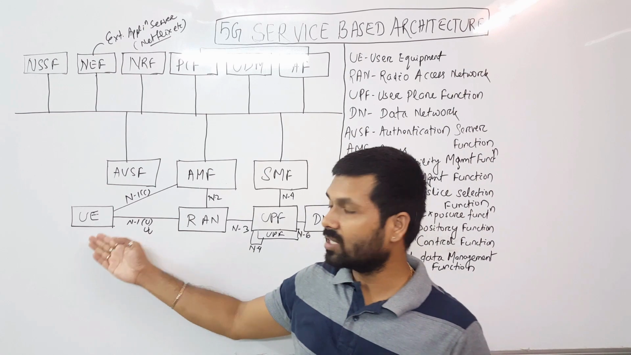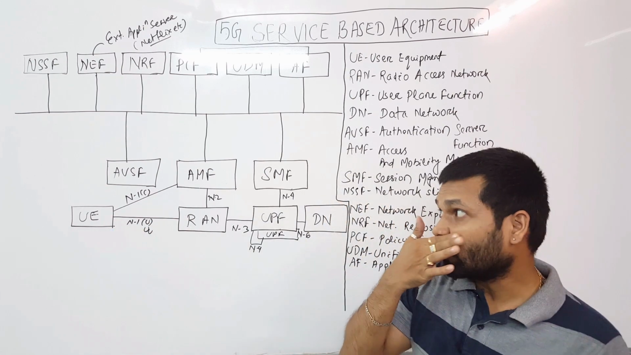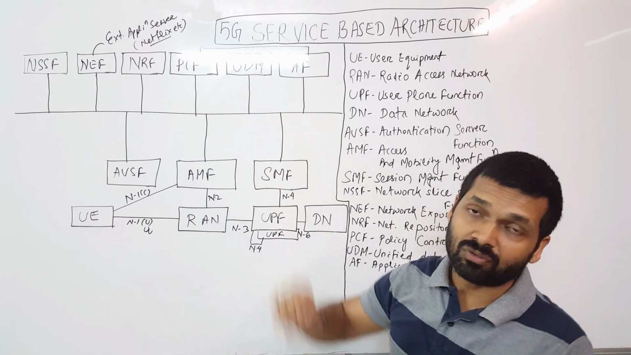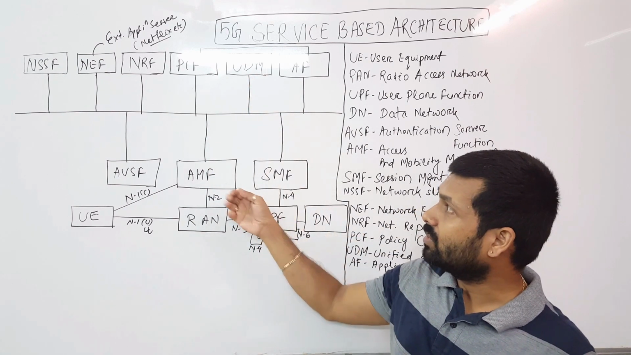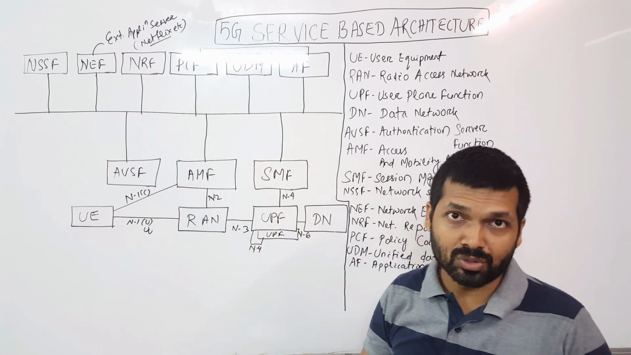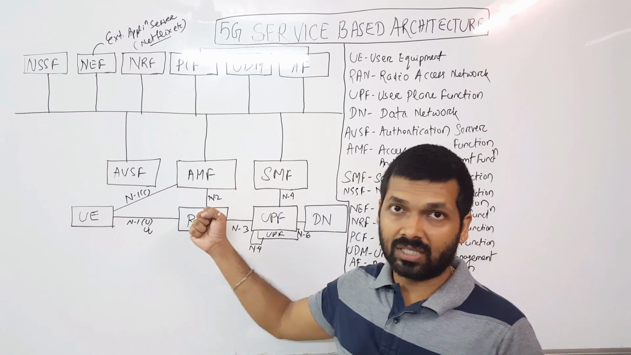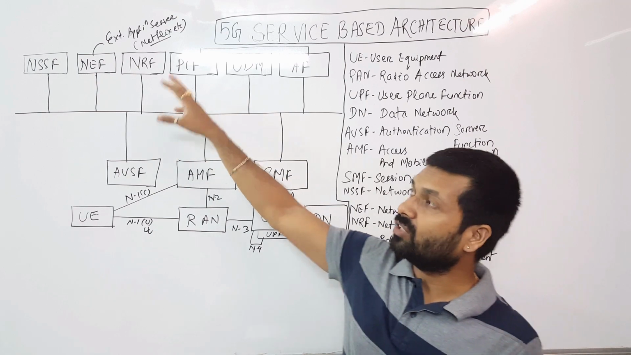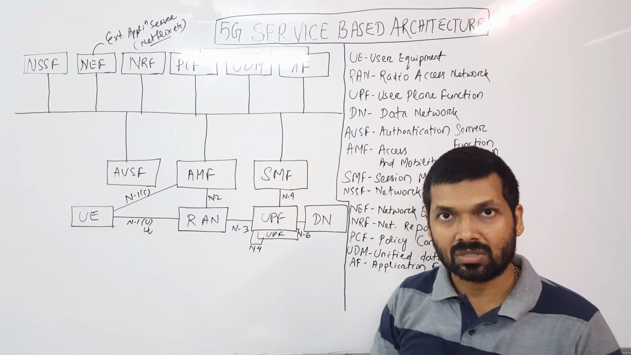For example, let's say the UE is sending a request for registration, so the AMF may check the data from UDM, or it may connect with PCF also to extract the data. So with a common platform, you can communicate with all the network functions.